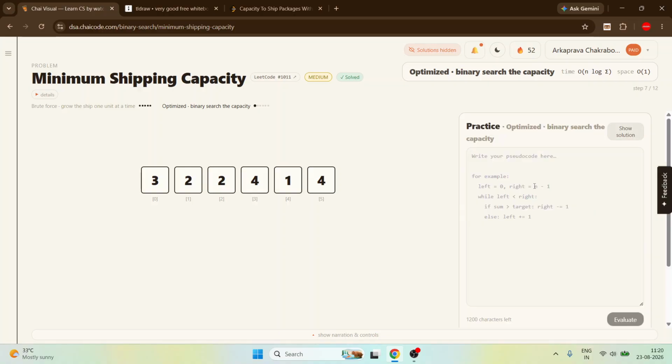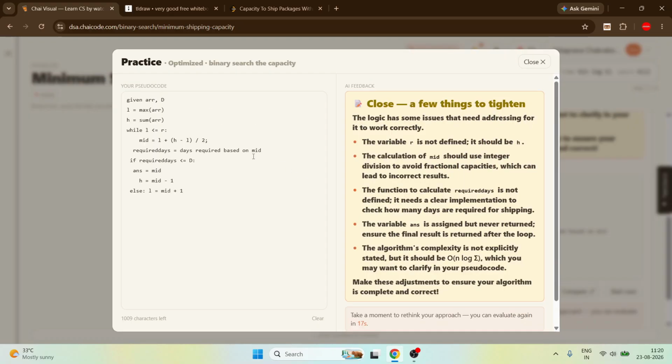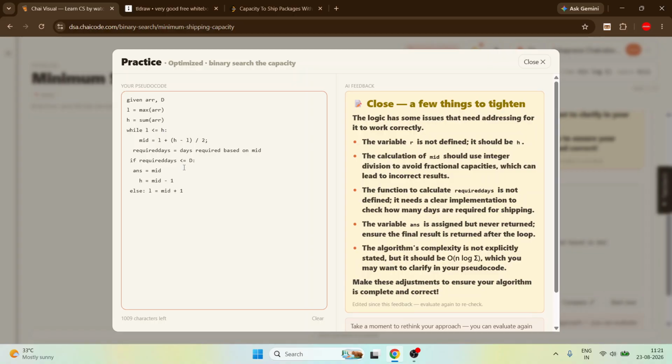Let's try it. So we just convert it into a binary search, which okay, I think it will become H. Sorry.